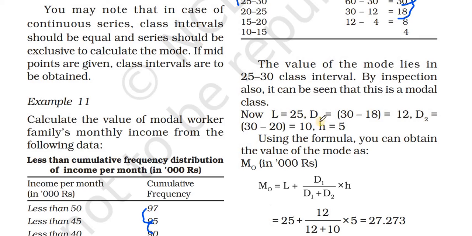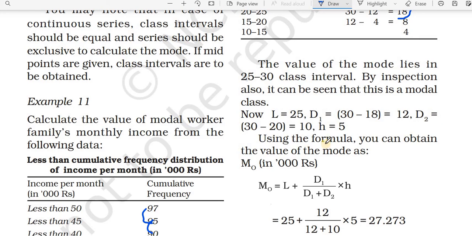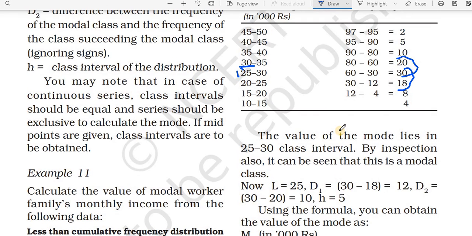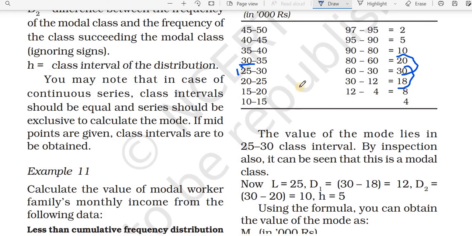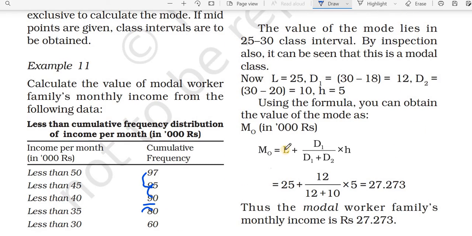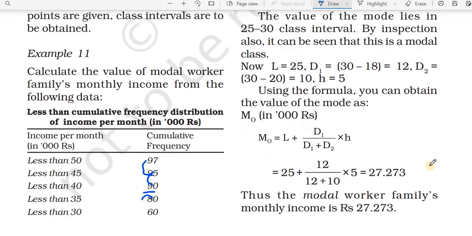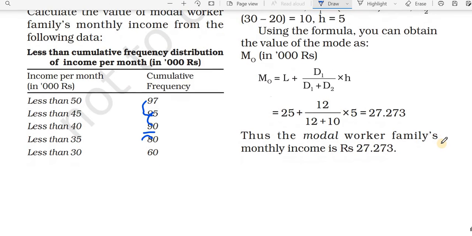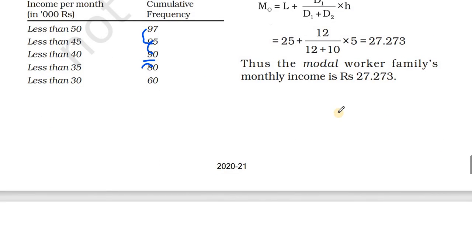Then we can apply the values. We got L as 25, D1 is 12 and D2 is 10, and h is the class interval, the difference of the class limits, 25 and 30, which is 5. Now we apply the values: 25 plus D1, which is 12, divided by D1 plus D2, 12 plus 10, into 5. Then we will get the answer as 27.273.